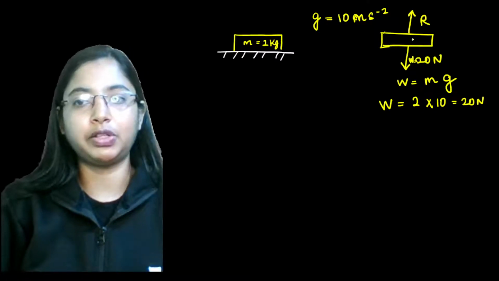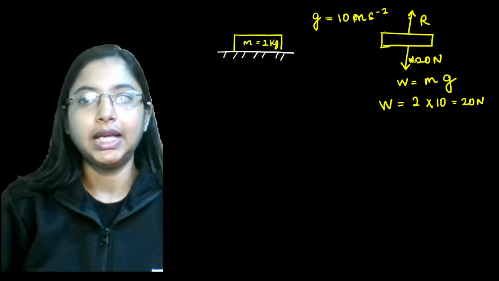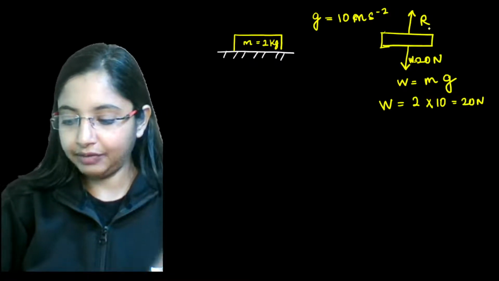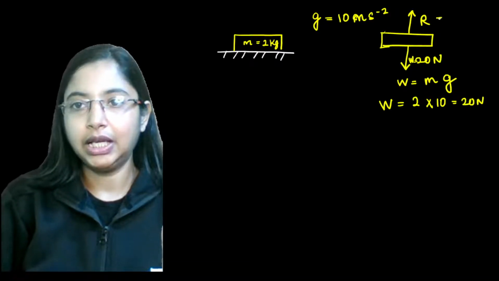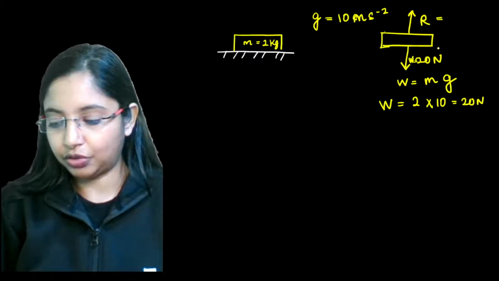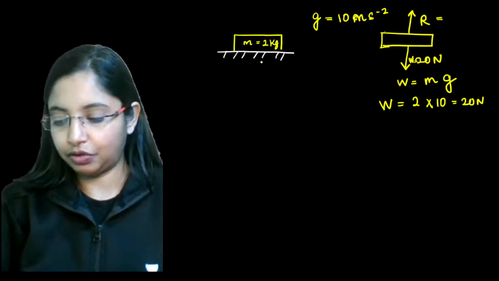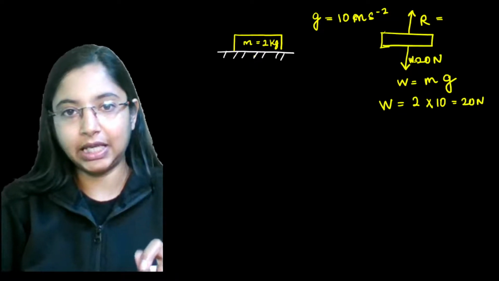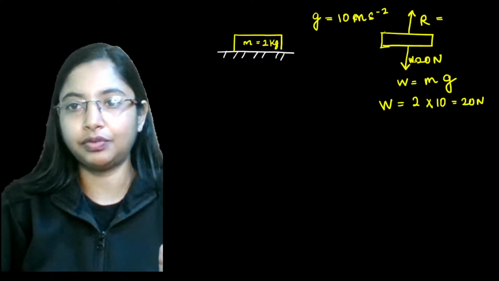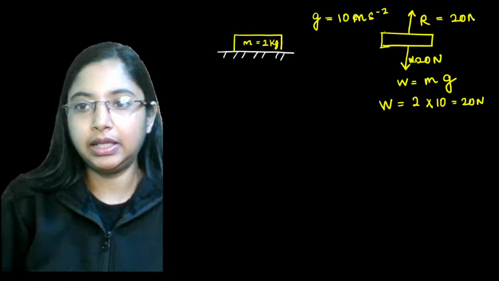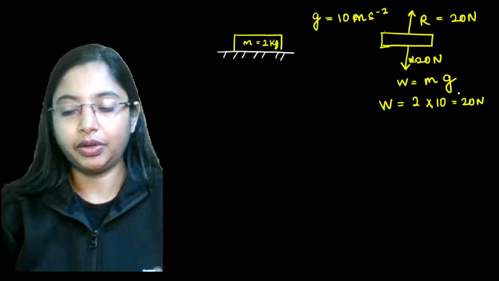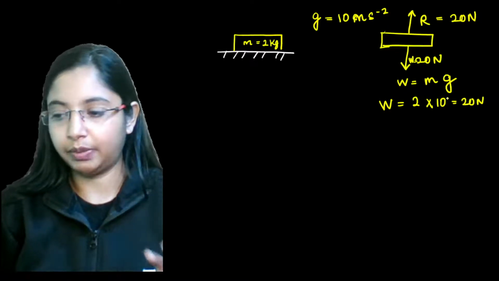So with contact forces, there will always be a normal reaction force. This reaction force will be opposite to the weight and have the same magnitude. This is from Newton's third law of motion: whatever is the action of the block, the same force will be exerted by the table on this block. That is your reaction force, equal to the same value as your weight. So that is one point over here.